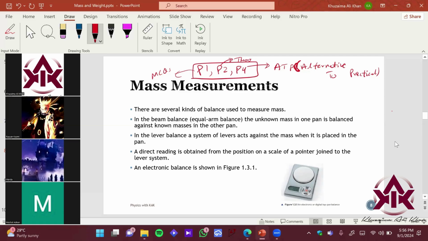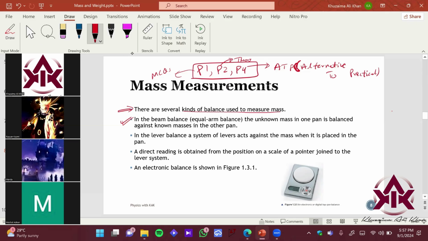So basically we can use several methods, several instruments, to balance and measure mass. First of all, let me just skim and then I'm going to draw some annotations and diagrams over here. So there are several kinds of balances used to measure mass. One is the beam balance, which you see at the sabzi wala or a fruit shop. Or if you're going to sell your old metal items, they also weigh your metals, like how many kilograms you have.